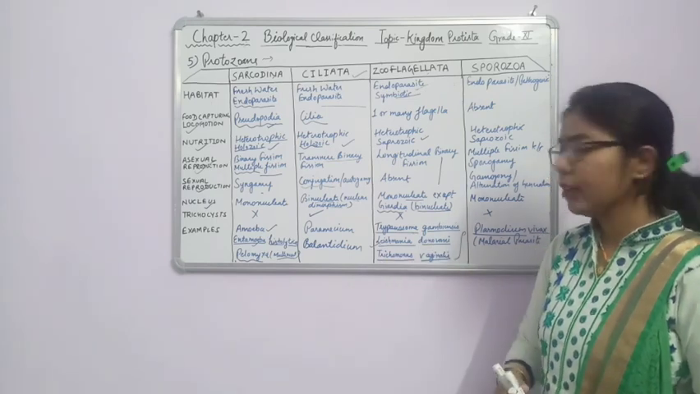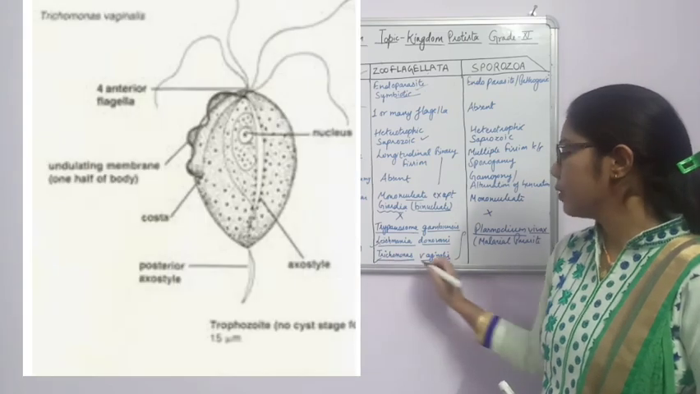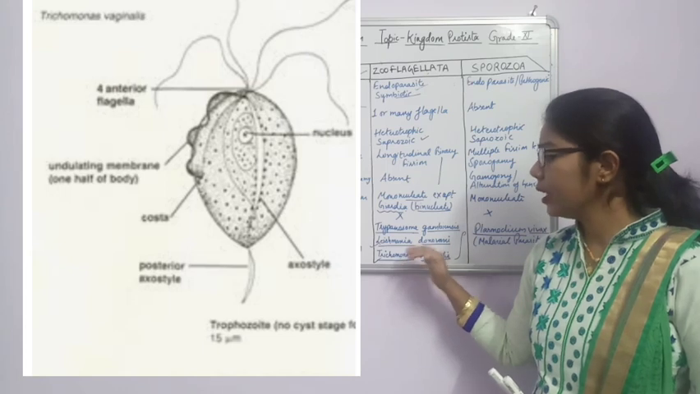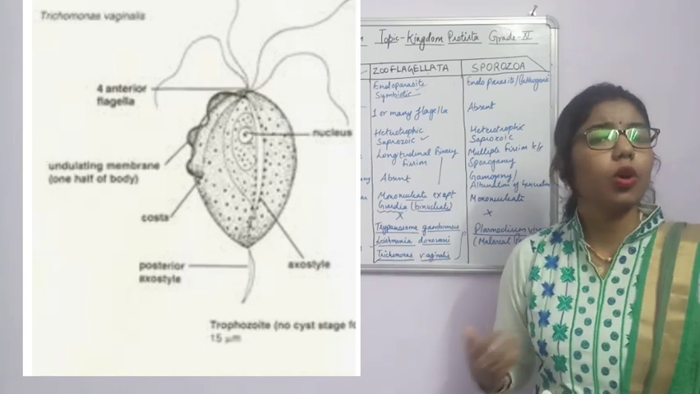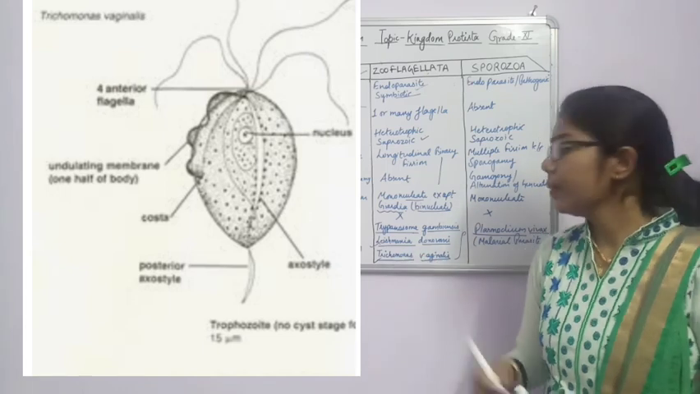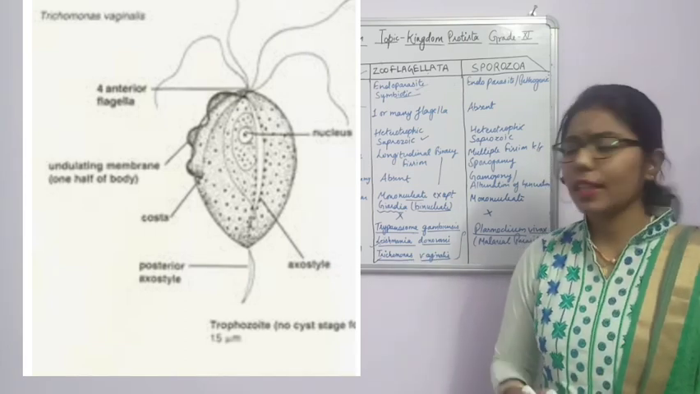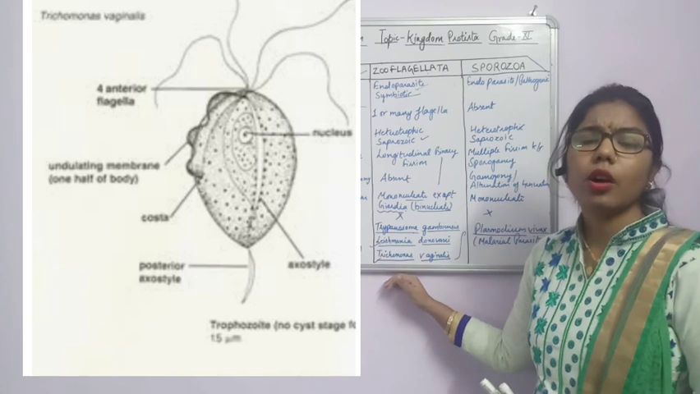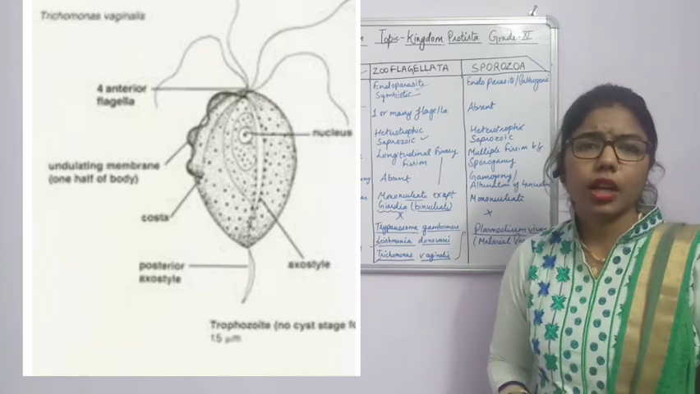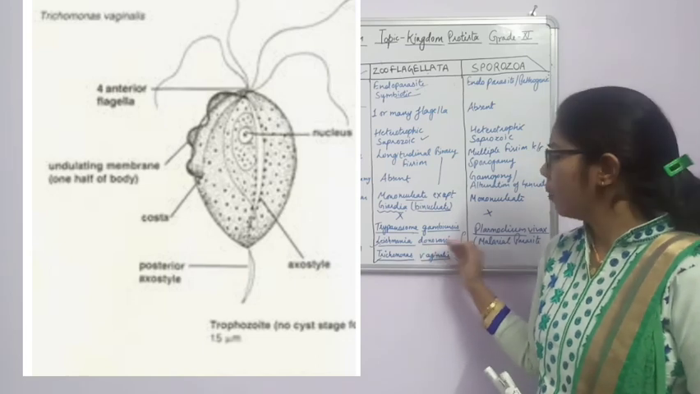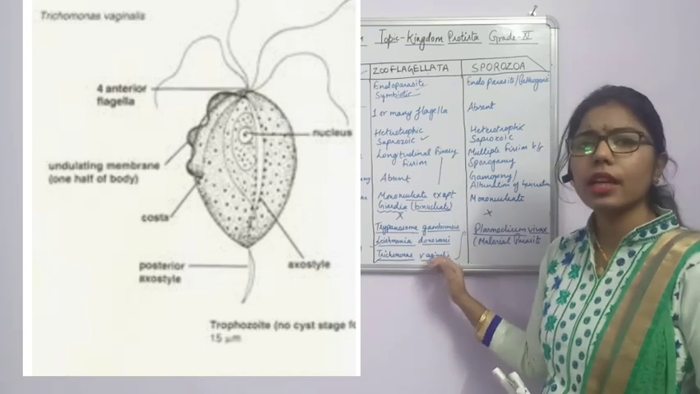Now another example I have mentioned here, Trichomonas vaginalis. What is this organism causing? It is causing leukorrhea in the female. In this disease, what happens? There is a fishy smell in the vaginal discharge. So it will cause the leukorrhea disease in the female.